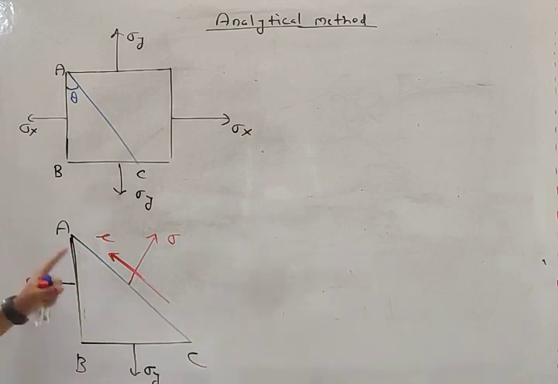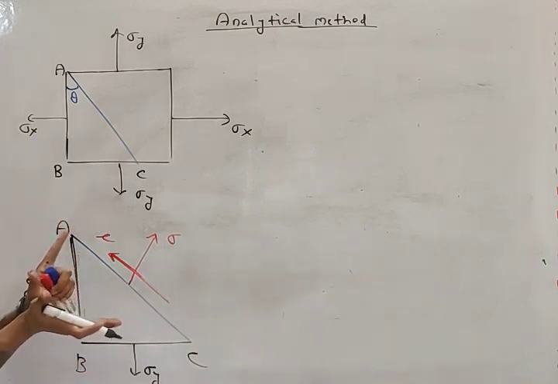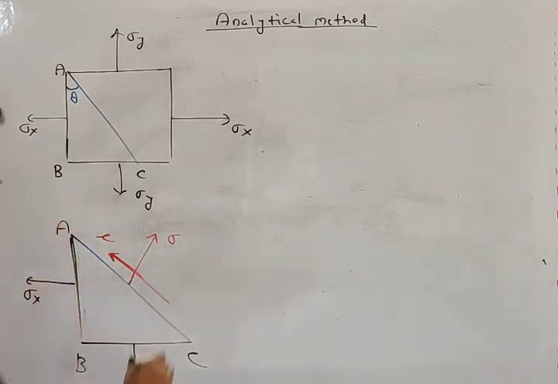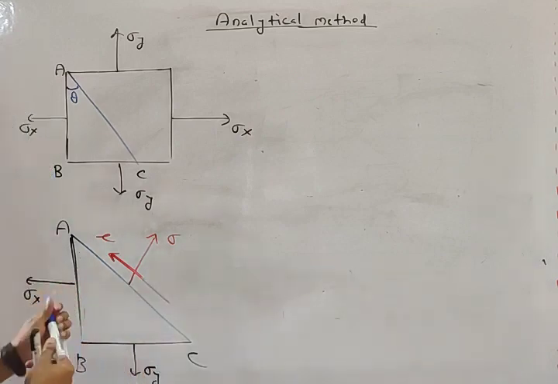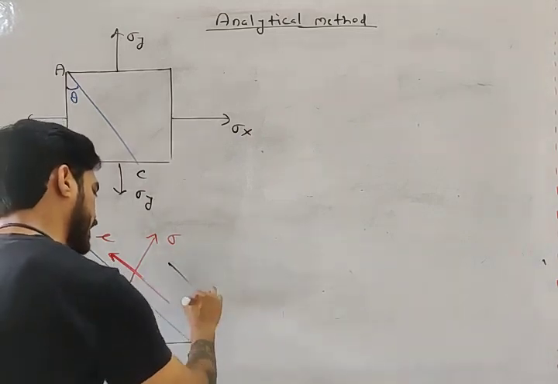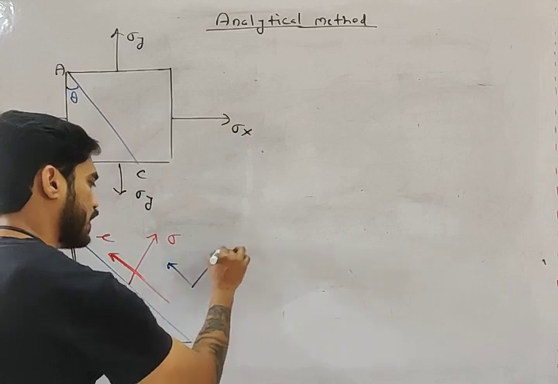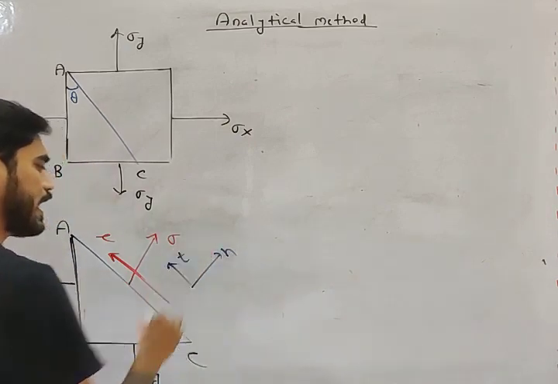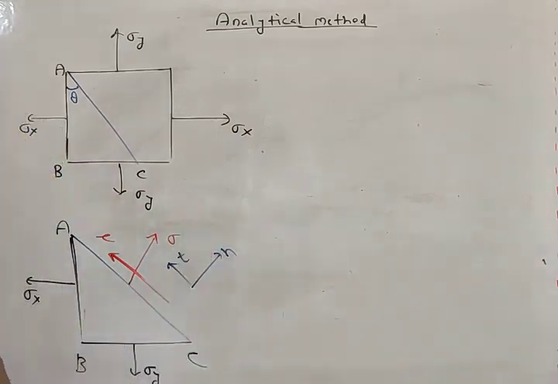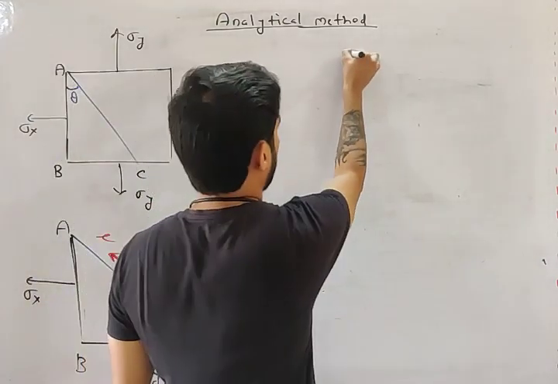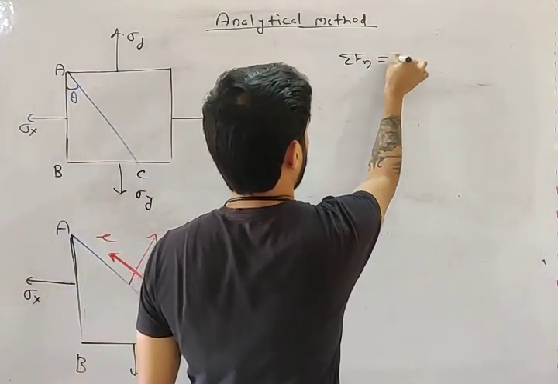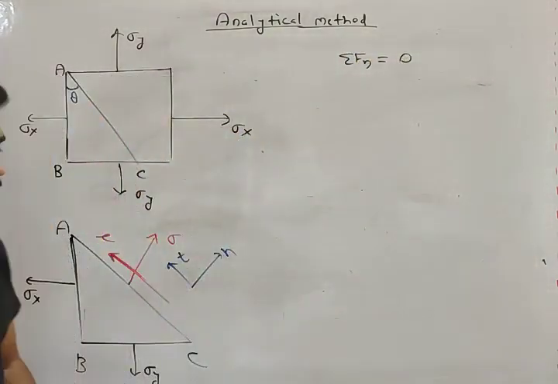Okay? अब यहाँ पे हम xy axis consider नहीं करेंगे. We are going to consider this new axis system. Let's say this is the normal axis and this is the tangential axis. So what will be our first equilibrium equation? Summation of Fn equals 0.